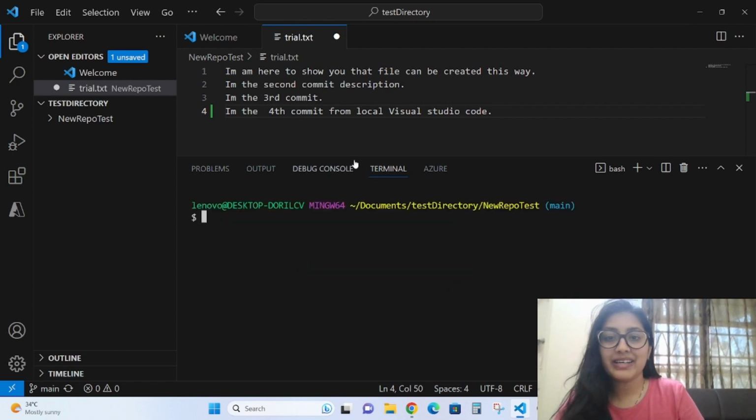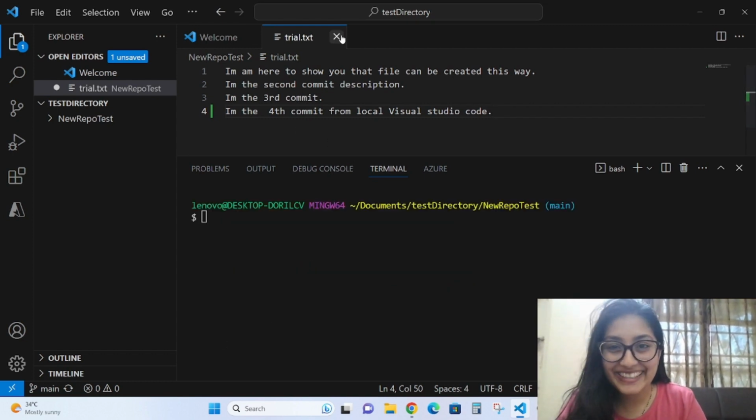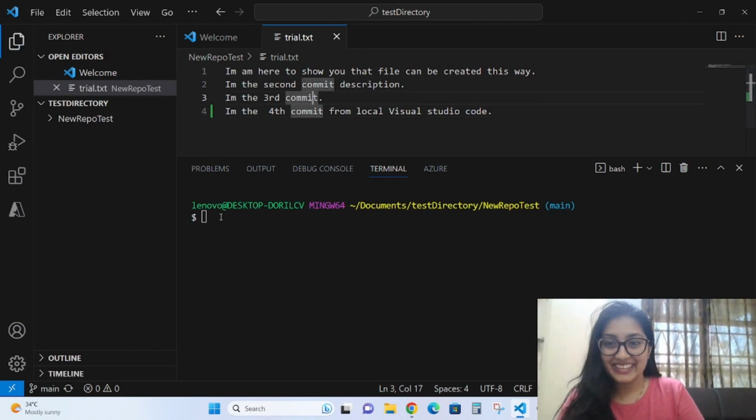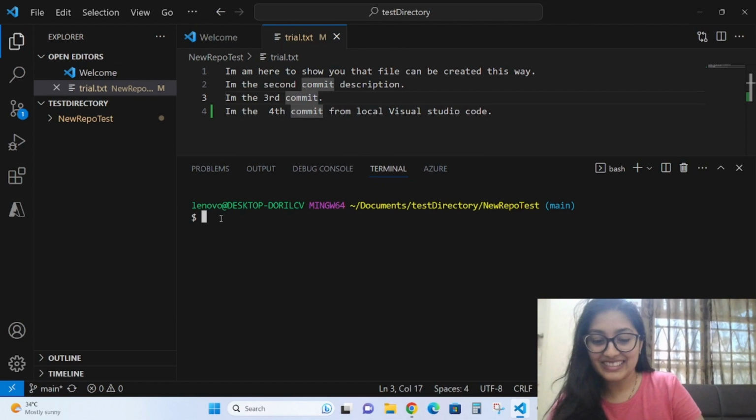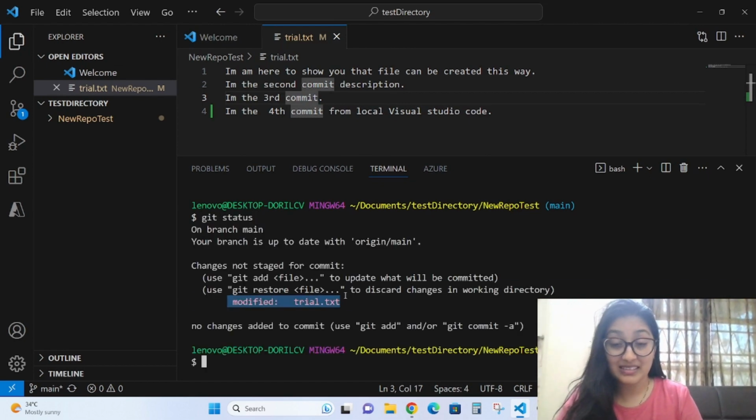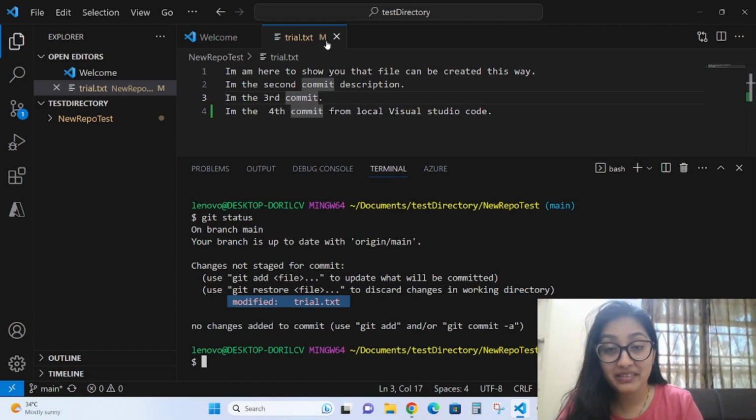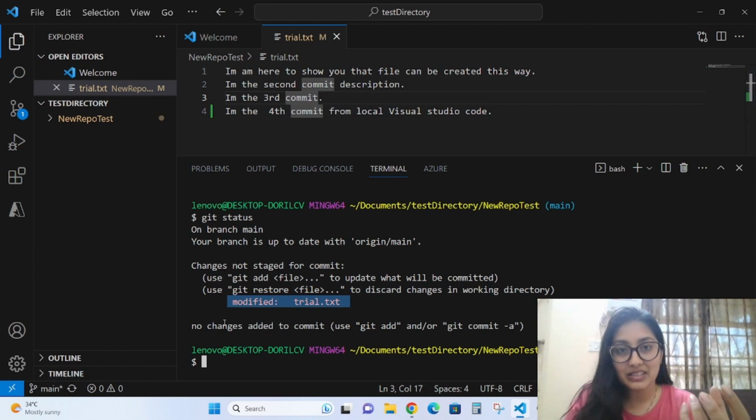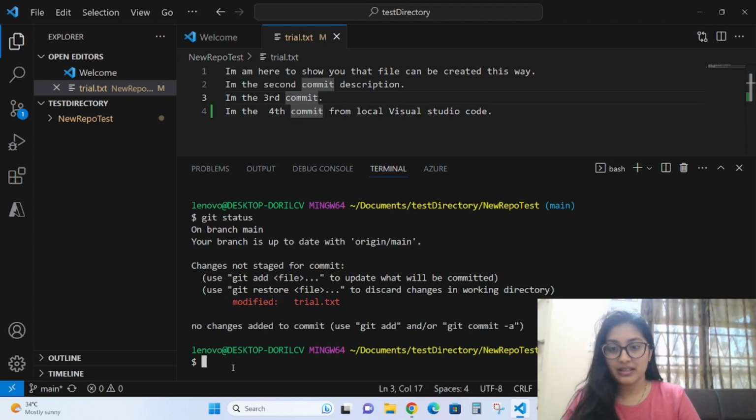Why didn't it come? See, this is a white mark. I've not saved it. Okay, that is the reason. See, now it came. This is very important. You need to keep saving, or else that doesn't reflect in your status. Okay, you need to save and then come here. Okay, that's the reason.